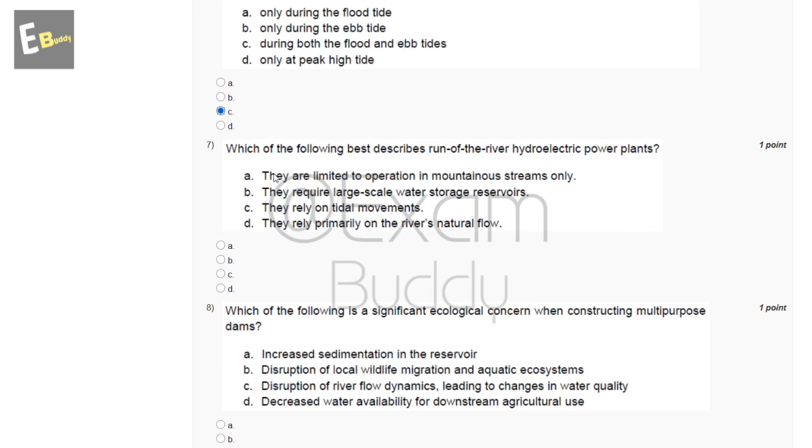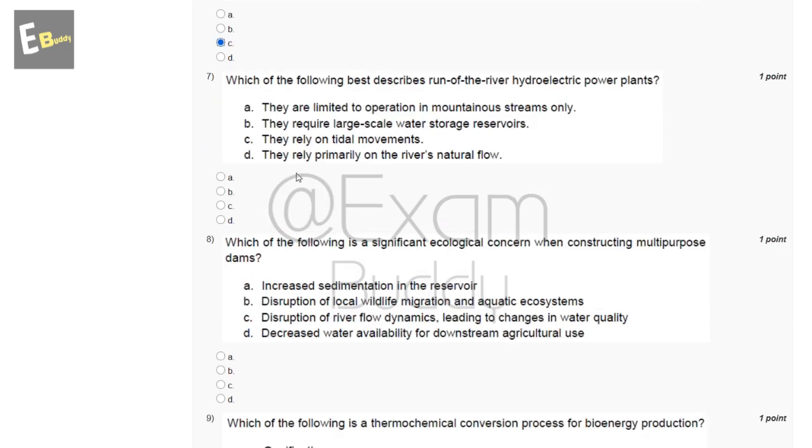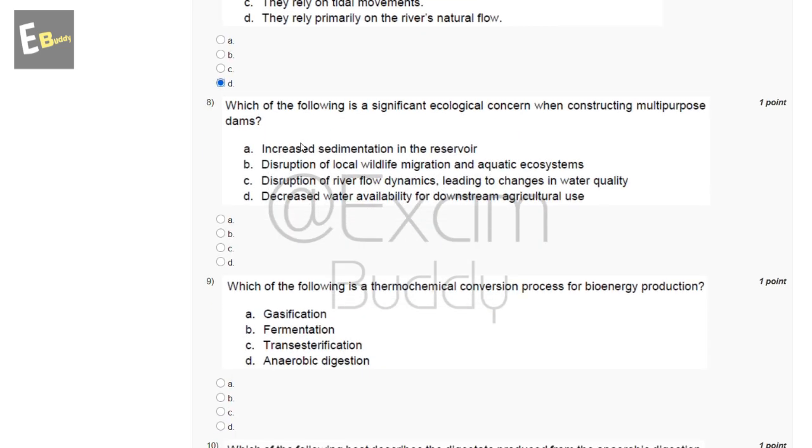Now the seventh question is, which of the following best describes a run of the river hydroelectric power plant? So these are the options, and the answer of our seventh question is D. They rely primarily on the river's natural flow. Now let's go to the eighth question.